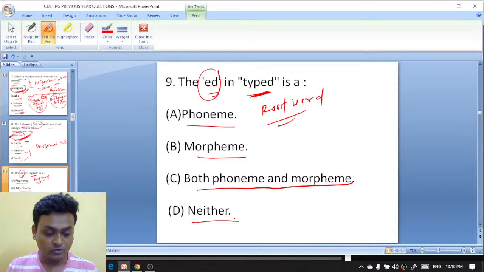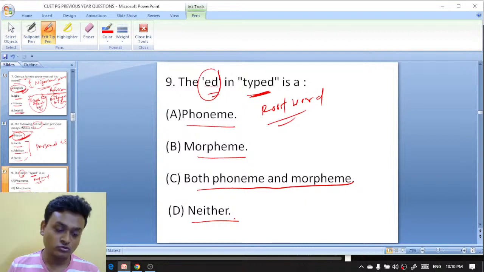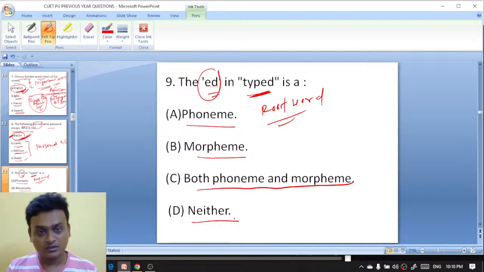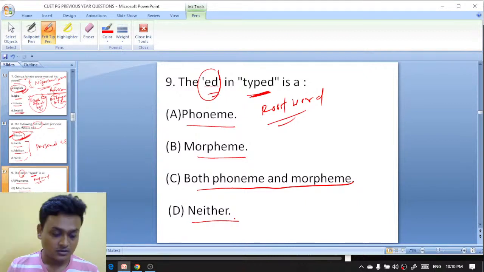What would be the right answer here? Do write in the comment box.